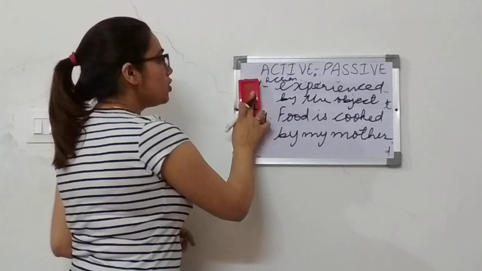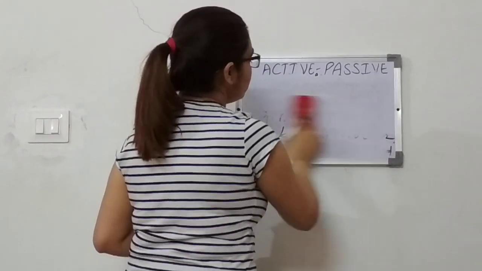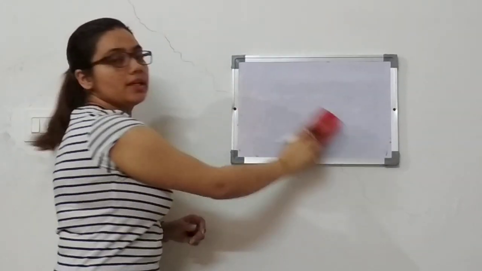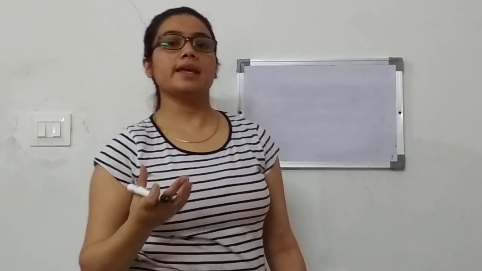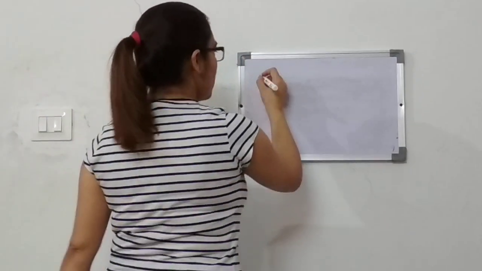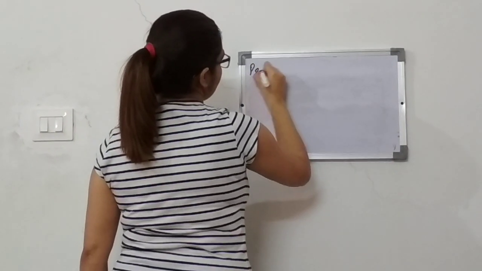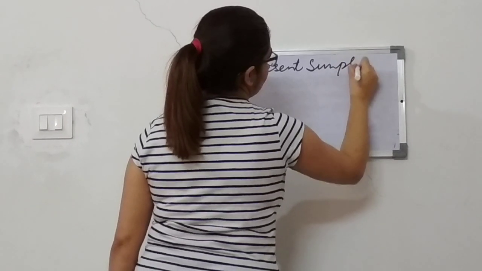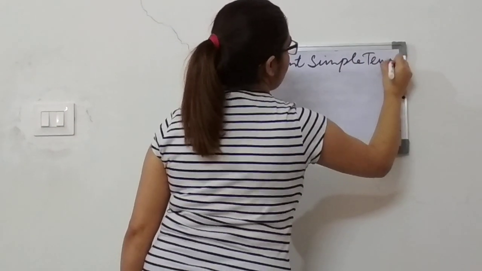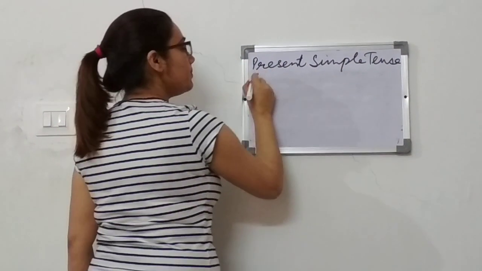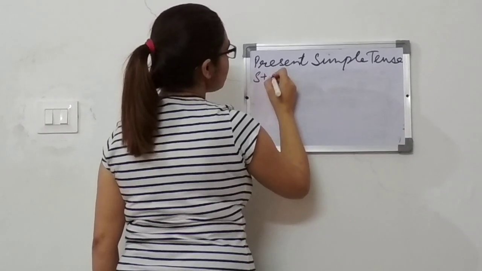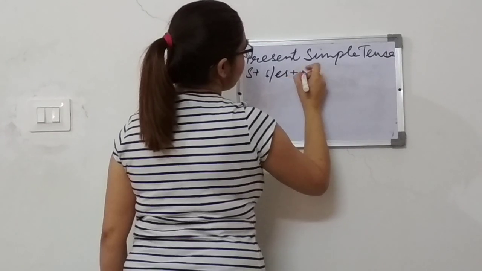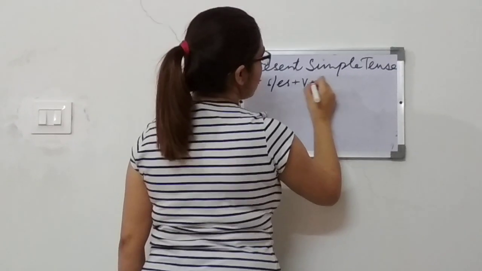Coming on to the rules of changing active voice into passive voice, like tenses, first of all, for present simple tense. As we all know, in present simple tense, we use subject plus S or ES plus first form of verb plus object.